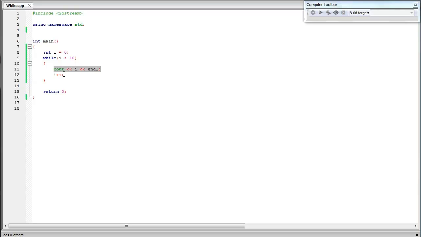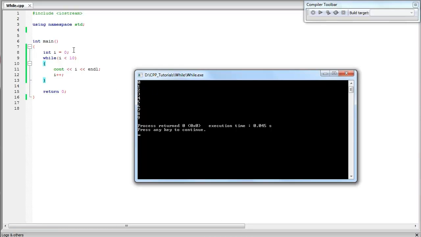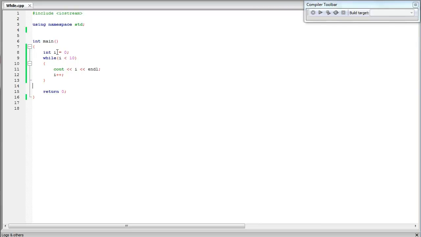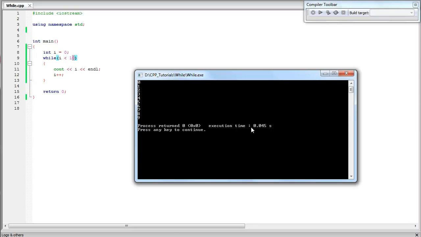It prints out this, and then it increments the value of i by 1. That way we go from 0, which is the initial value, to 9, because when i equals 9, it's gonna go in here, it's gonna print out the value of i, and it's gonna i++. Once i++ is done, it goes up here again and it asks, okay, is i less than 10? Well, no, because i equals 10, so it ends the program automatically and it exits.